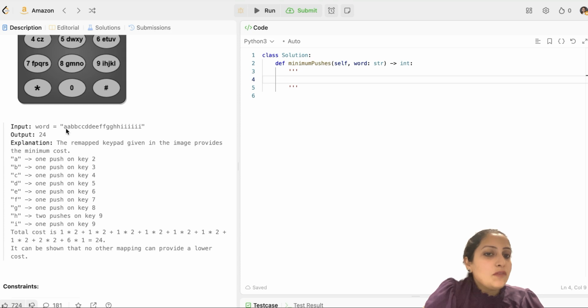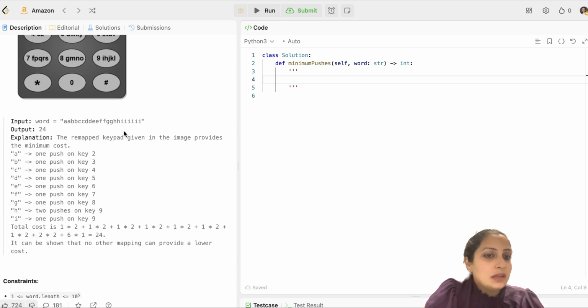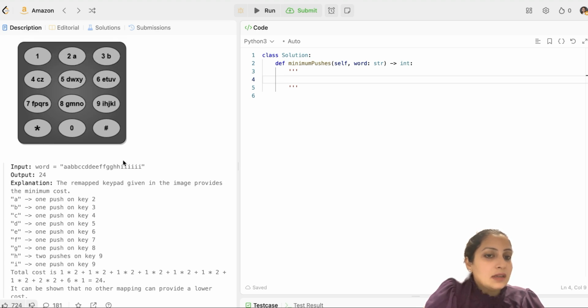So here, you will first compute the counts for each letter and then sort them in descending order by count. Like I has occurred the maximum number of times, I can see. In the same way, you sort them by count. And whatever has occurred the maximum number of times, you take that as the first letter in the key, so that you have to press it only once for each repetition. So that's what they have done here. They have given I to 9. So you have to essentially press 9 six times to get the key here. And in the same way, they have given E to 6, D to 5.